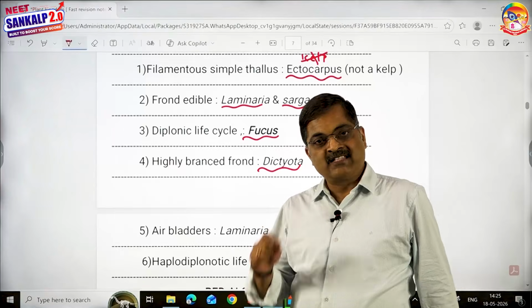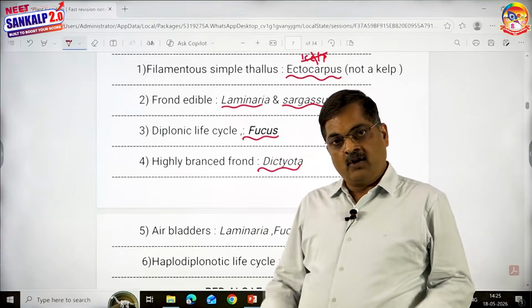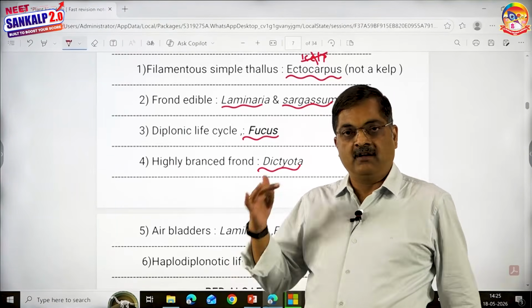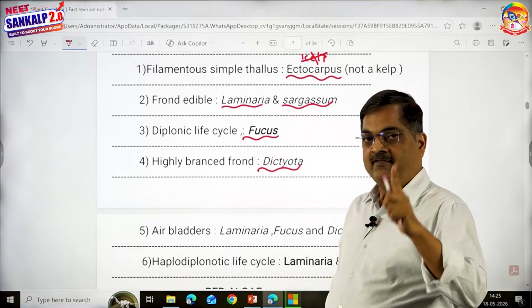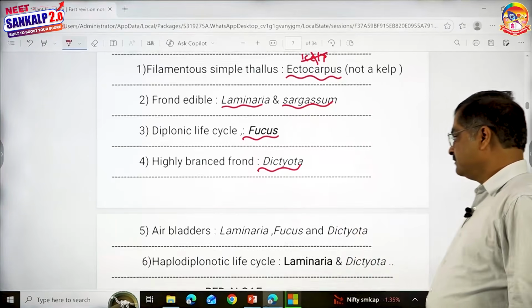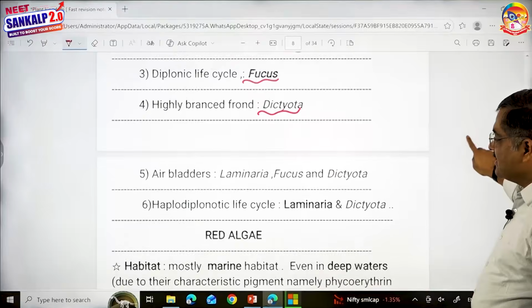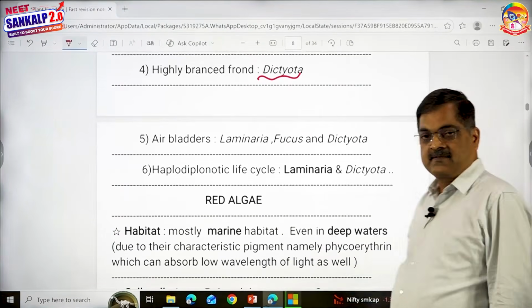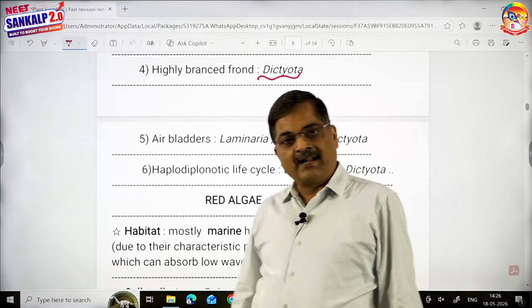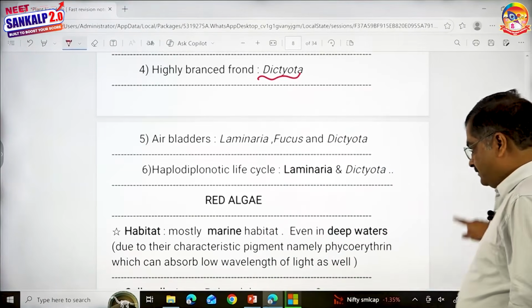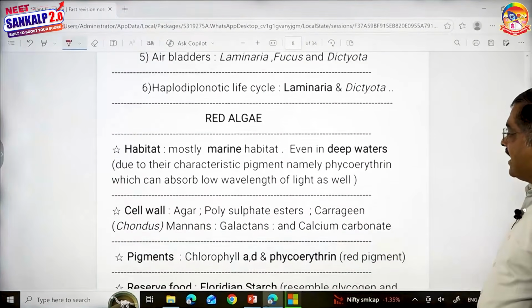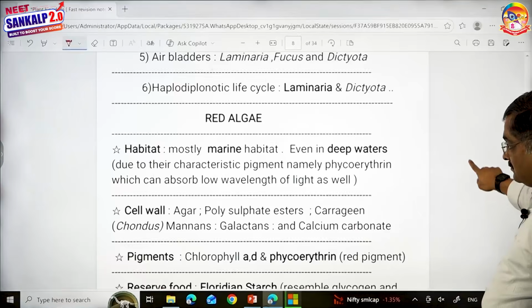The frond has air bladders in the kelps, laminaria, fucus and dictyota. Ectocarpus does not have holdfast type and frond. Its life cycle is haplodiploidic. That looks nice. That completes brown alga, children. Then we go to red alga. They are mostly marine, just like brown alga.